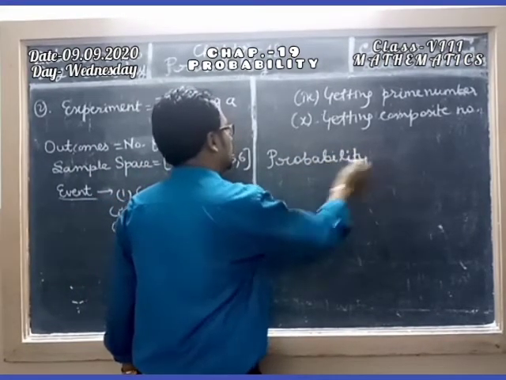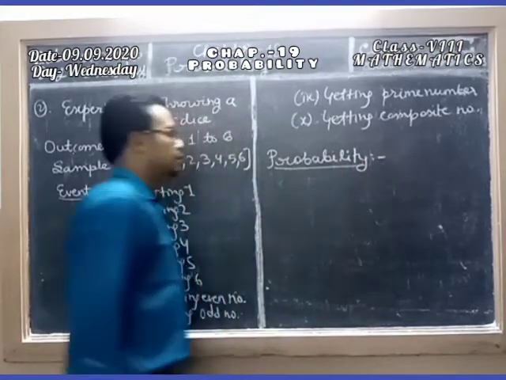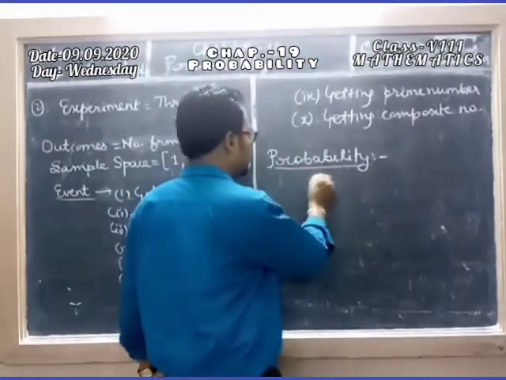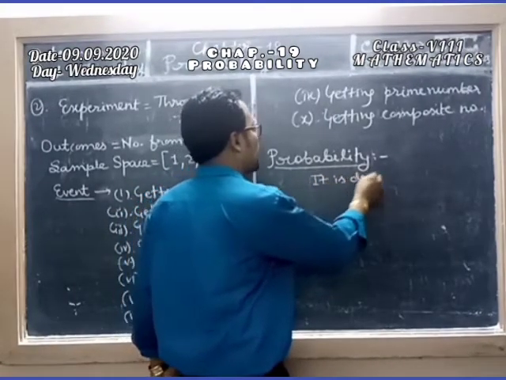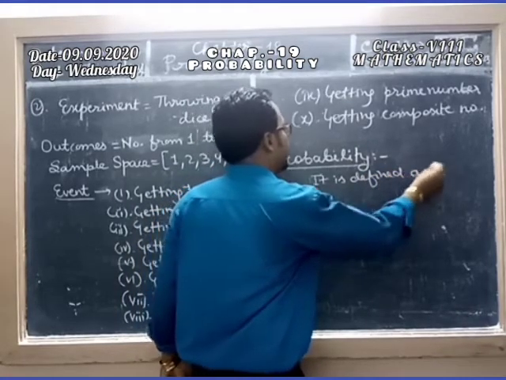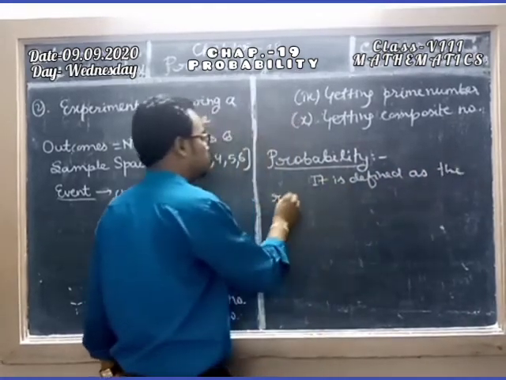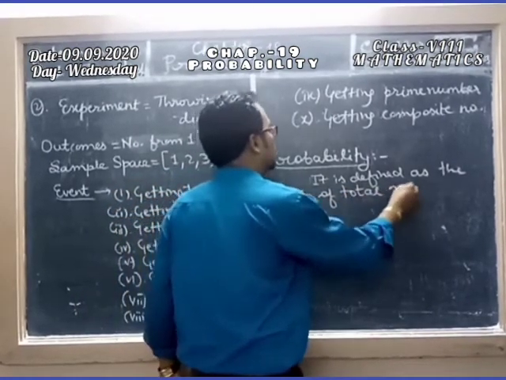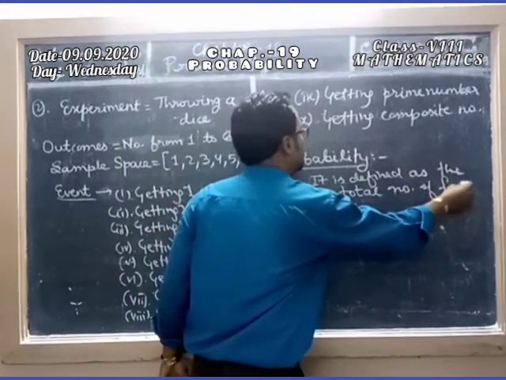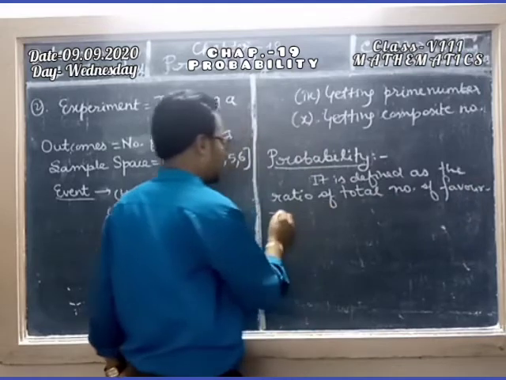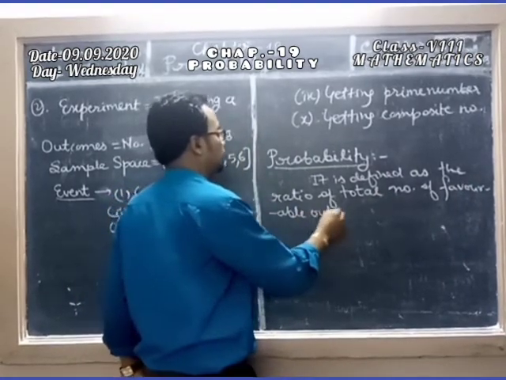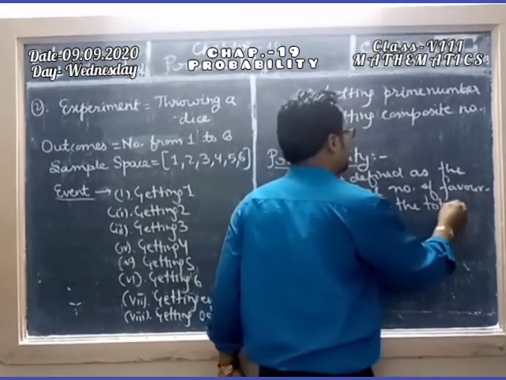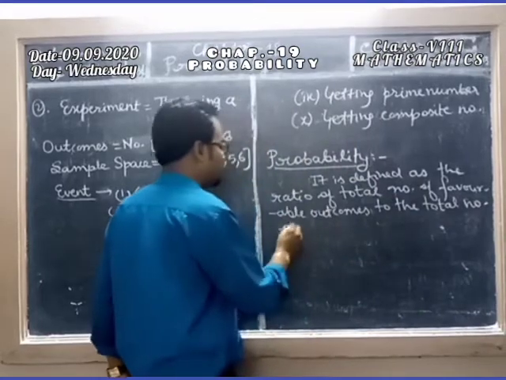So students, what is probability? Probability is about certainty and possibility. It is defined as the ratio of the total number of favorable outcomes to the total number of possible outcomes.